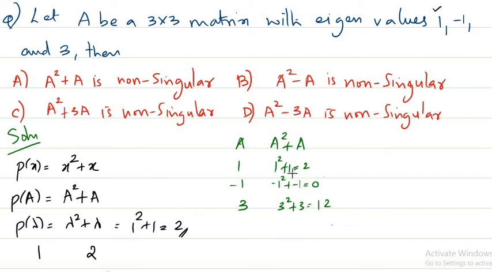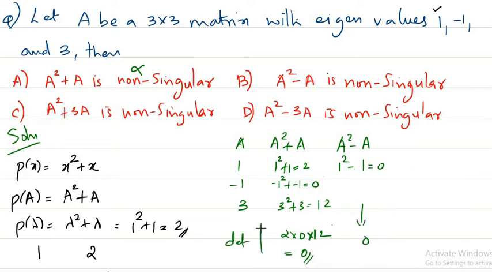If you take the result that the determinant of this matrix is nothing but the product of its eigenvalues, you get 2 into 0 into 12, which is equal to 0. So it is actually not non-singular, so this is wrong. Now if you consider A squared minus A, the same way, 1 squared minus 1 gives an eigenvalue of 0. So there is no need to find the remaining, because the determinant of A squared minus A is the product of eigenvalues, so it's going to be 0.